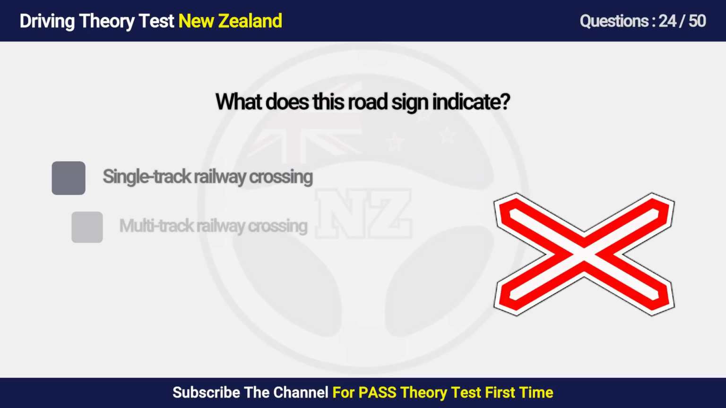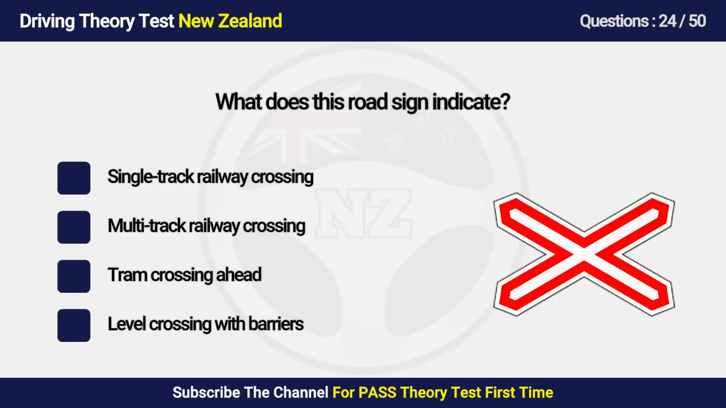Question 24. What does this road sign indicate? A. Railway crossing. B. Railway crossing. C. Tram crossing ahead. D. Level crossing with barriers.